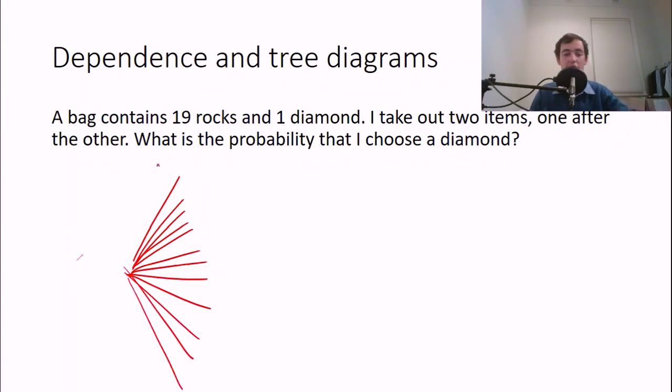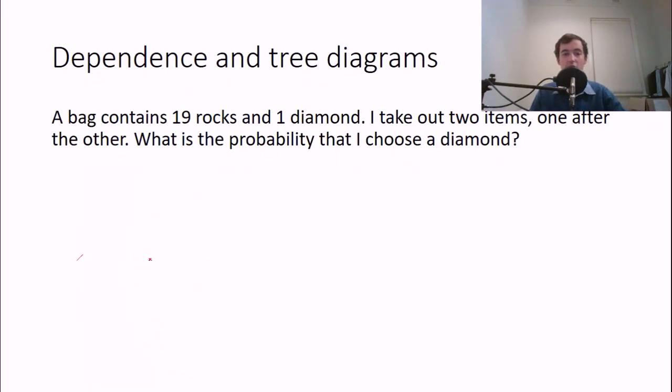And obviously, you're thinking of quitting the video now because this is not going to be a fun video if I'm just drawing 19 lines and then I have to draw 19 more lines for each. No, and I'm not going to do that either. So is there a simpler way of doing that? Yes, there is, because there's no real difference between any of the rocks, is there?